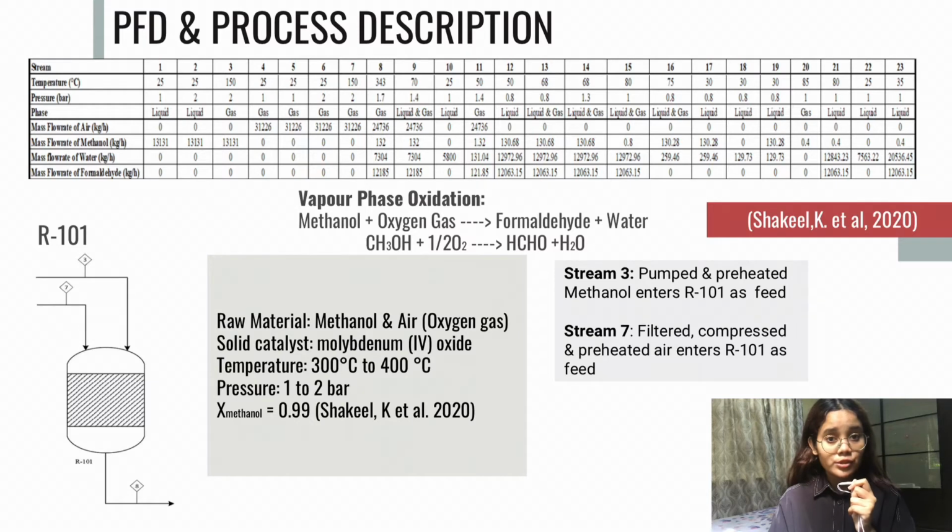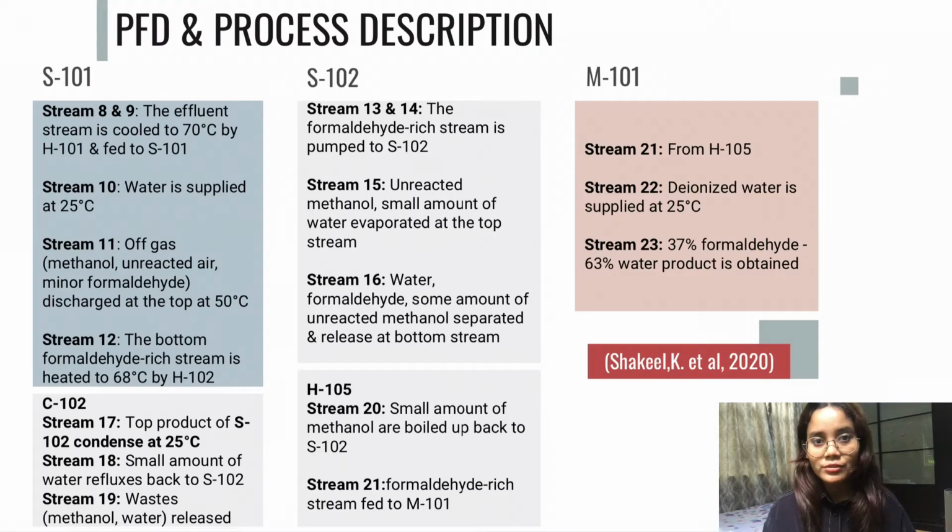As you can see, stream 3 is the inlet feed for methanol, whereas stream 7 consists of oxygen gas. The effluent stream from R101 is cooled to 70 degrees Celsius and then supplied to S101 through stream 9. Water acting as solvent is also added to S101 through stream 10. Then, after the process occurs, off gases are released at the top of S101.